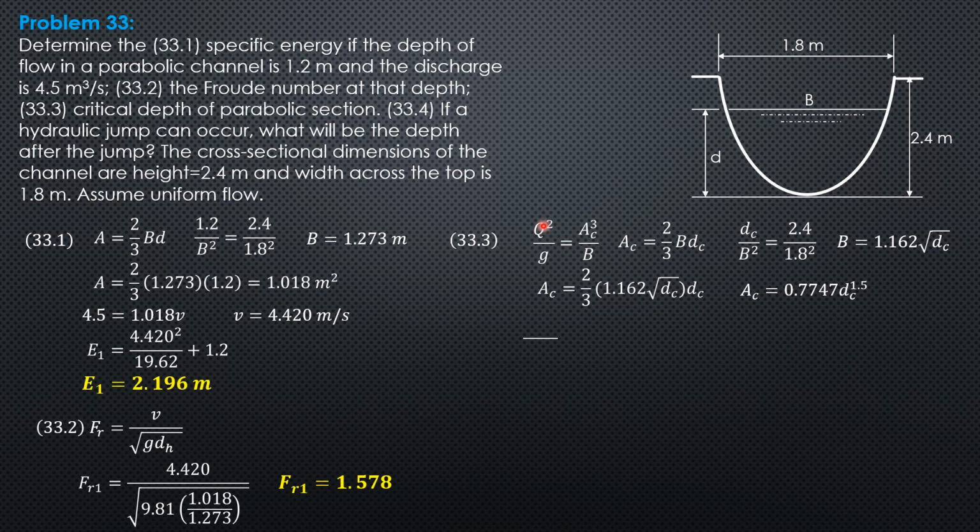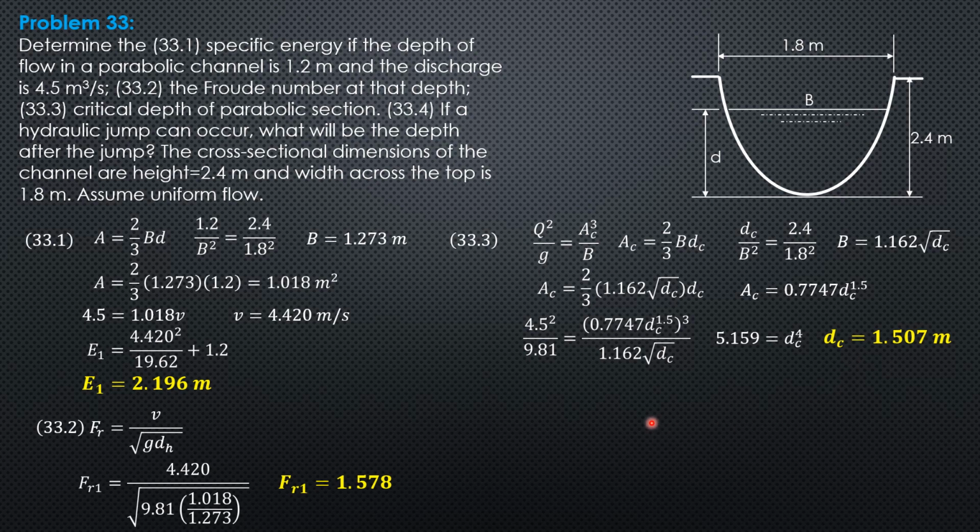Substitute in this formula: 4.5 squared over 9.81 equals the quantity 0.7747 critical depth to the 1.5, cubed, over 1.162 square root of critical depth. Simplifying further, the right side is critical depth to the fourth. 5.159 equals critical depth to the fourth. So critical depth can now be computed: 1.507 meters. It is really greater than 1.2 because 1.2 is in the subcritical stage.